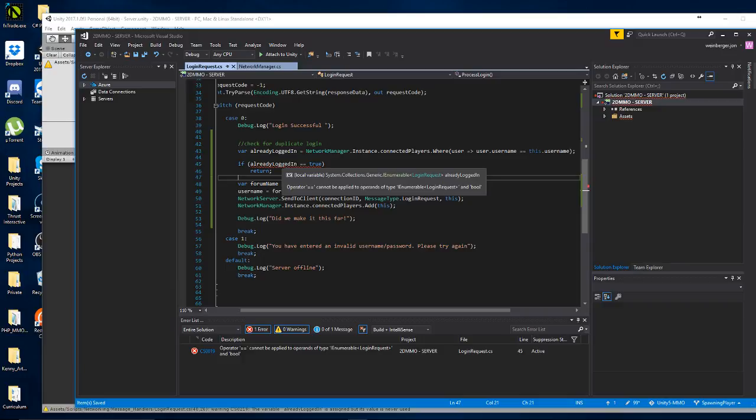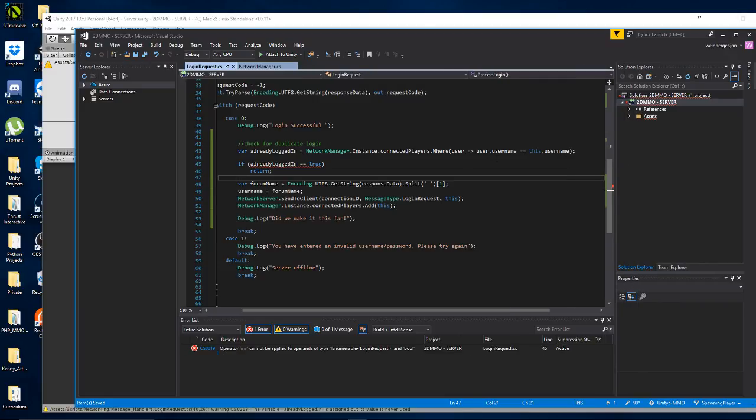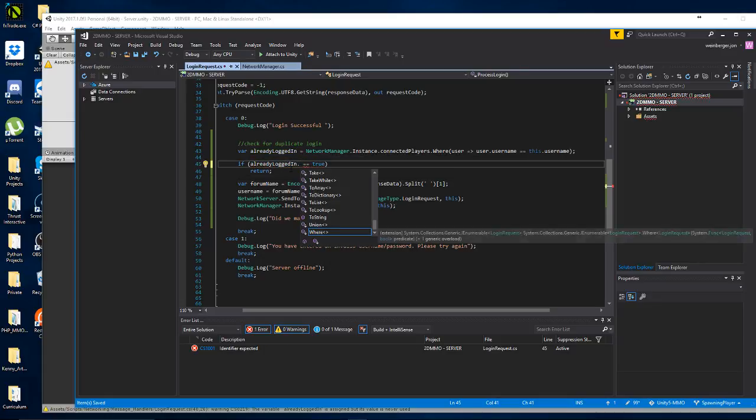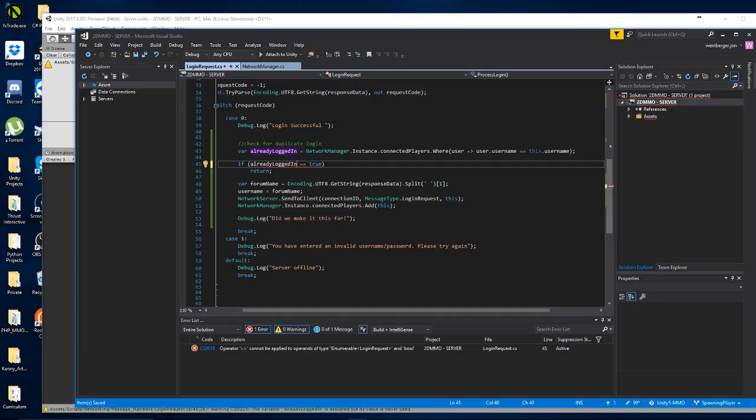Alright, so operands of type IEnumerable login request and bool. What does it not like? User goes to user.username equals this.username. Hold on. Login request already logged in. If already logged in, check for duplicate login. Hold on, I'm trying to see what it doesn't like. Login request bool predicate. User goes to user.username. I don't know why it's not liking this.